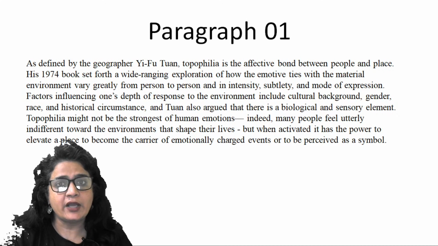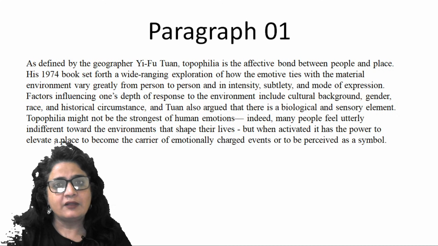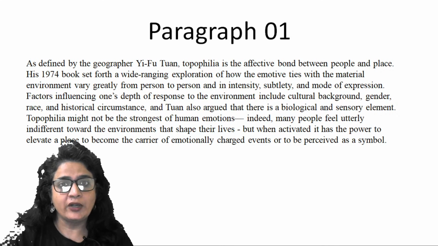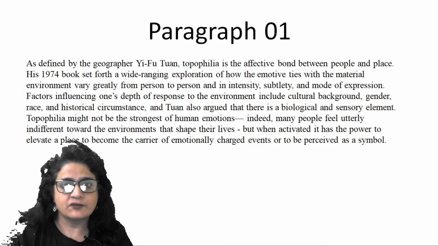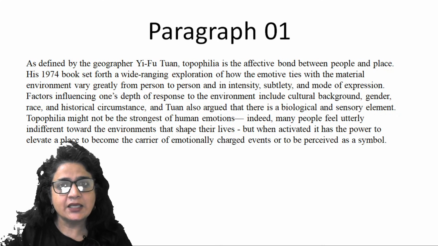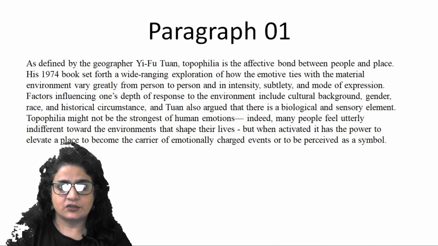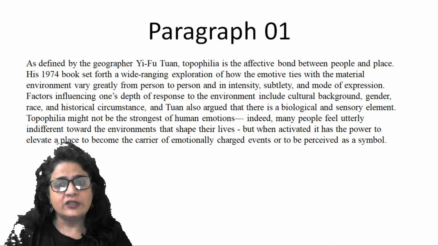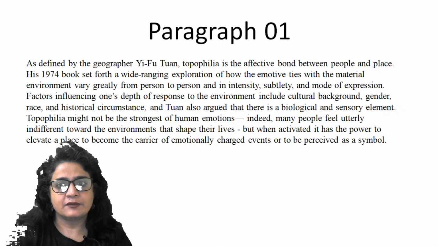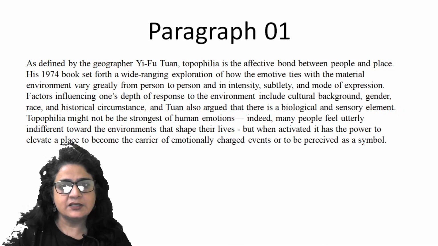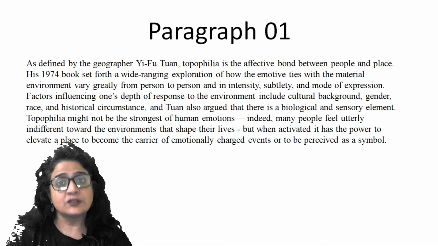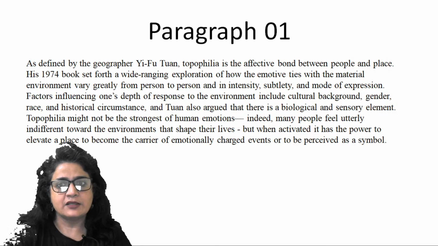Some people are more attached, some people are not that much attached. So this attachment, this emotive tie, emotional bonding with the place they live in, varies from person to person in intensity, subtlety, and mode of expression. Right? So in these three different ways, people express their affinity for a place, their closeness to a place. Some are more intense, some are less intense, some are more subtle, some are not at all subtle. And their mode of expression is also different. So far we understand this.